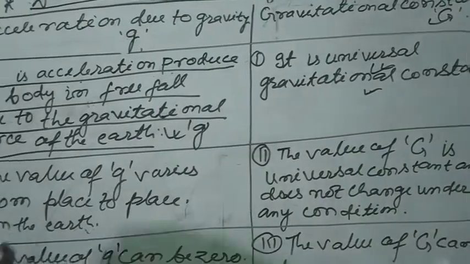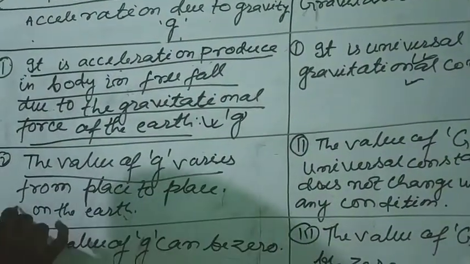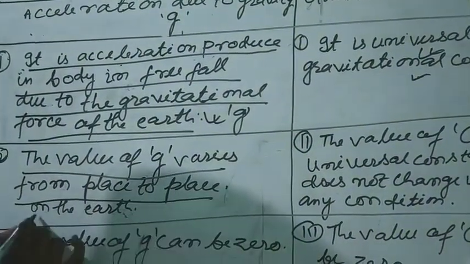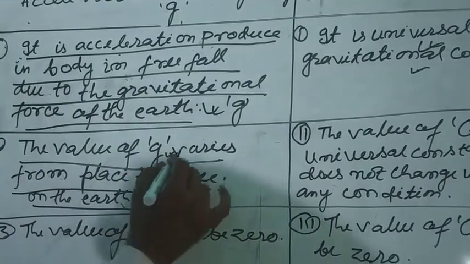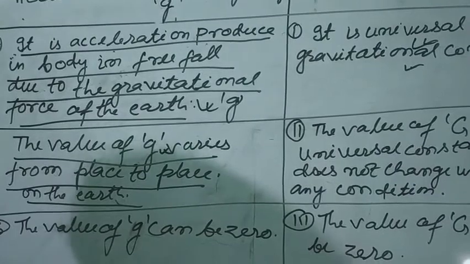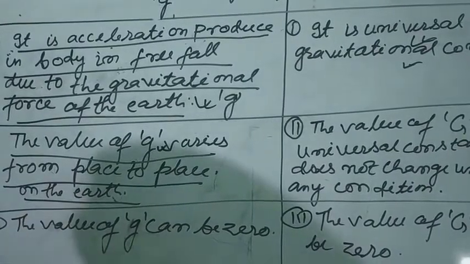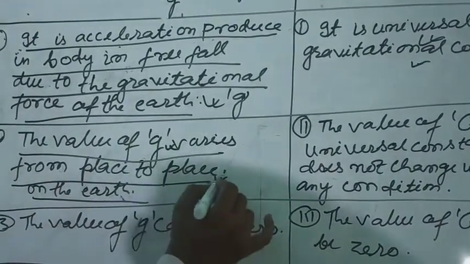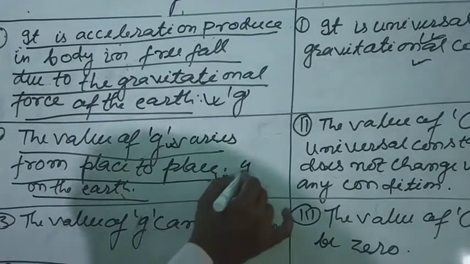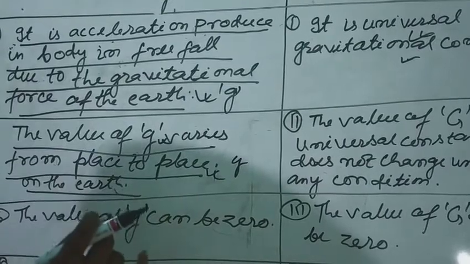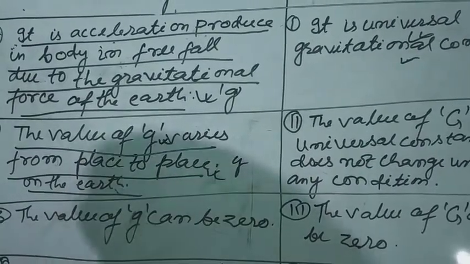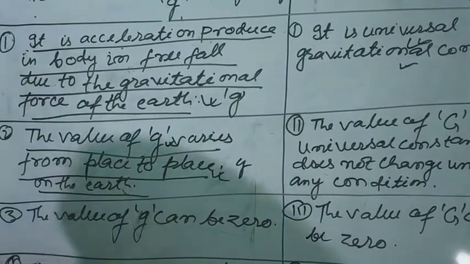Second difference: the value of g varies from place to place on the Earth. Means the value of g is not constant at all places. The value of small g is maximum at the pole and it is minimum at the equator.